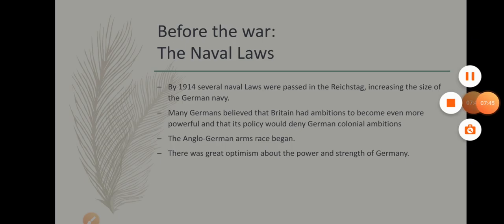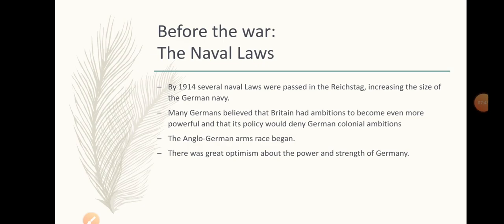Now, another very important thing before the war, Germany passed several naval laws. The navy is the sea power of a country, so all the ships include the navy, warships. By 1914, several so-called naval laws were passed by the Reichstag, increasing the size of the German navy. Germany wanted to become a naval power. They looked upon the British. They wanted to compete with the British Navy.